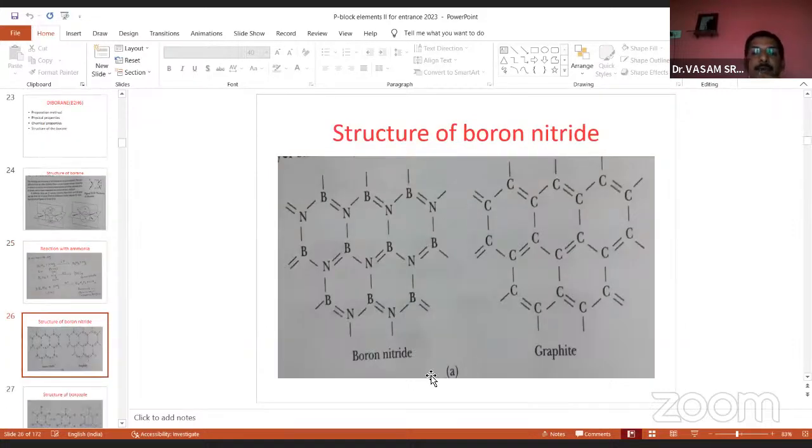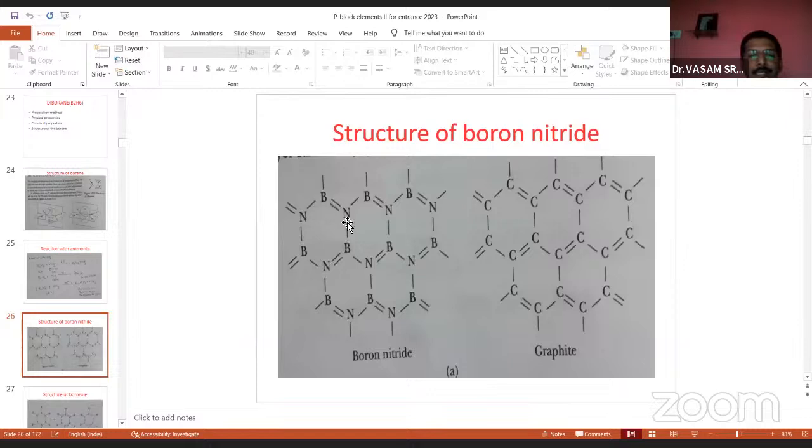And this is the structure of boron nitride, similar to graphite. Graphite is a layered structure. Hexagonal rings are there. Boron nitride is also a layered structure, with hexagonal rings. Yes, this is BN, BN, BN, so alternate atoms are there. And this is layer 1, layer 2, layer 3. And between the layers, van der Waals attraction forces are there.